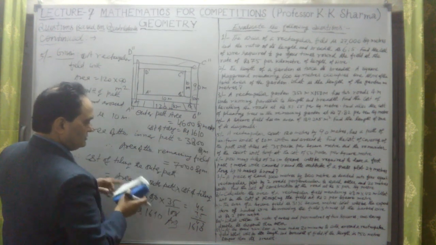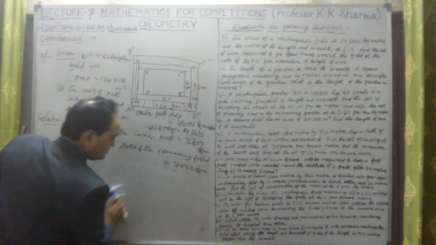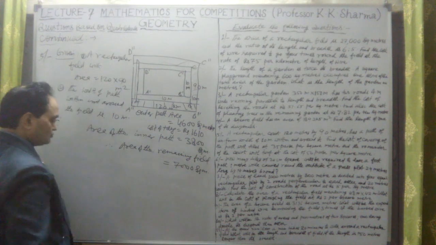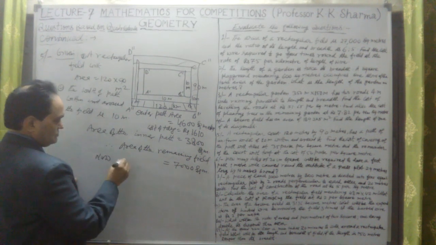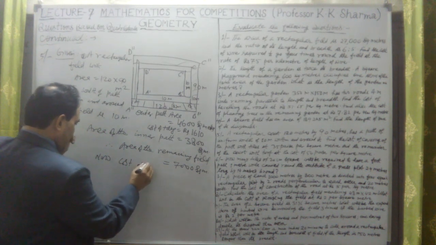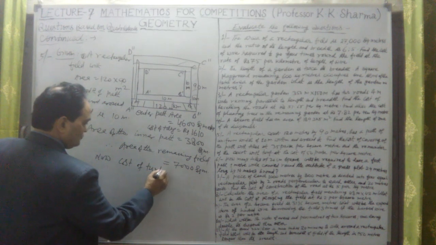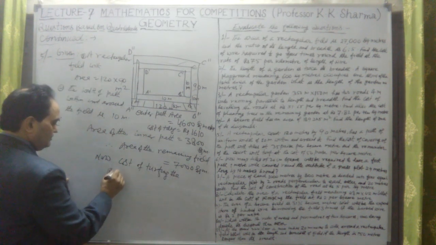Okay, now the second thing is that 7,000 square meter of the field is to be turfed. Now let us take the second answer: the cost of turfing the remaining field.